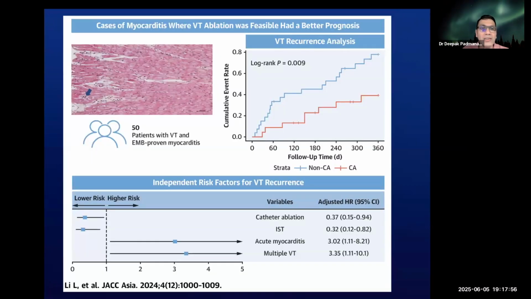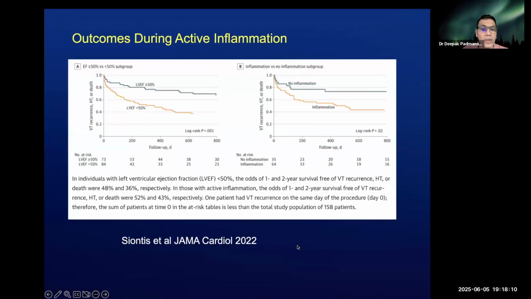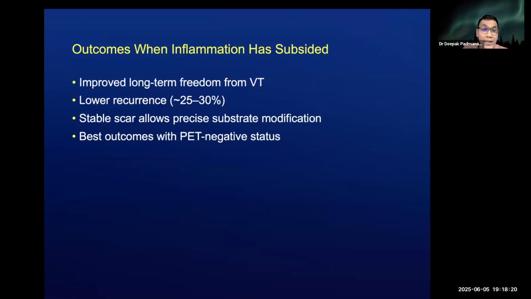Cases of myocarditis where VT ablation was performed and you had endomyocardial biopsy proven myocarditis, you can actually document that the independent risk factors for VT recurrence include the stages of acute myocarditis. Outcomes during acute inflammation in a series by Dr. Seontis et al. similarly showed that inflammation was a poor prognostic factor. Once inflammation has subsided, you get a lower recurrence.